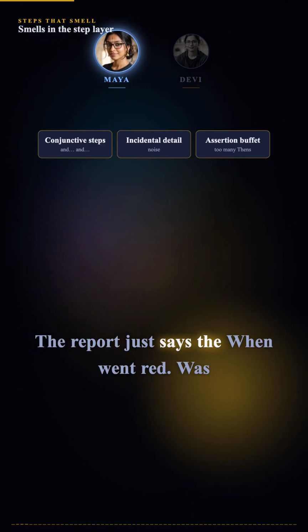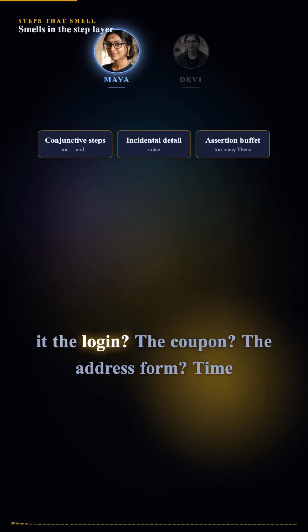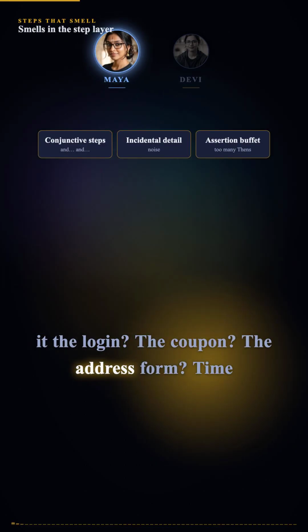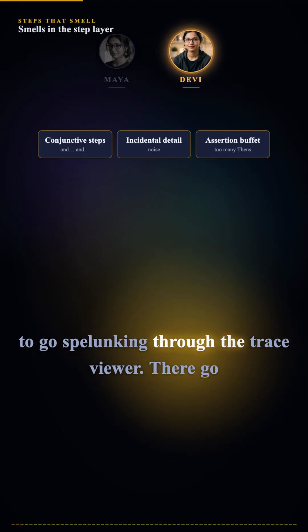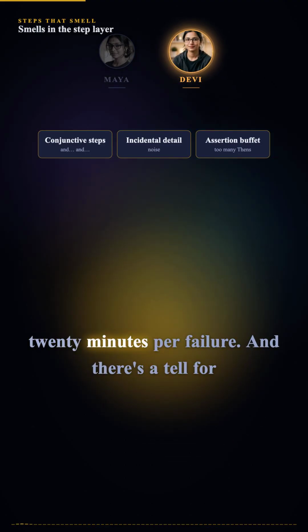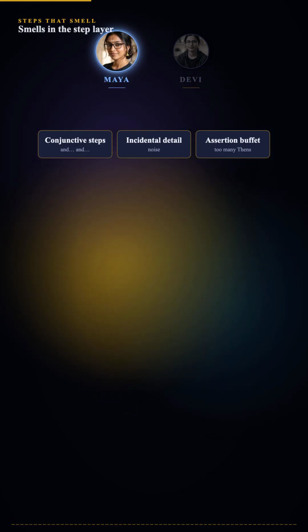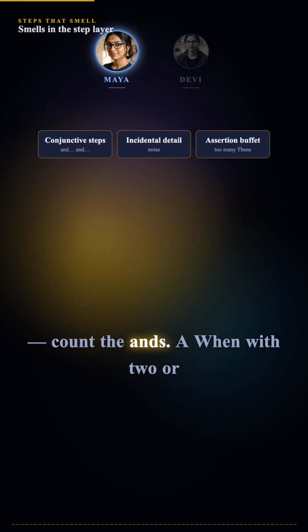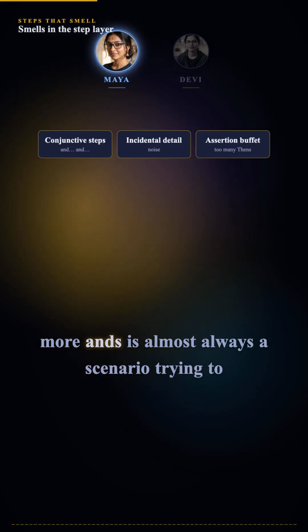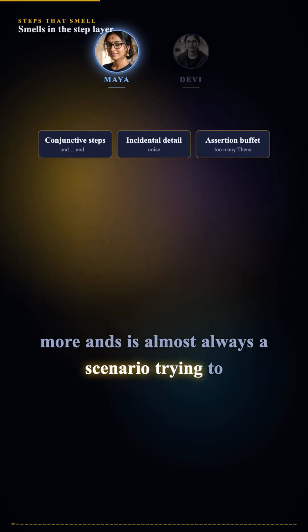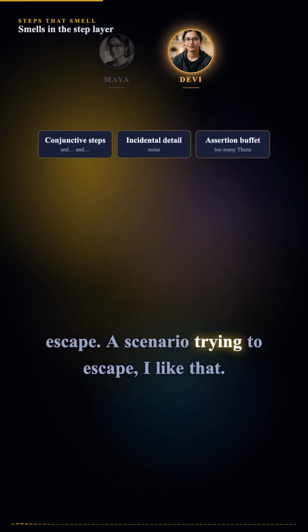Second, when it fails, where did it fail? The report just says the when went red. Was it the login? The coupon? The address form? Time to go spelunking through the trace viewer. There go 20 minutes per failure. And there's a tell for spotting these in review, by the way. Count the ands. A when with 2 or more ands is almost always a scenario trying to escape.